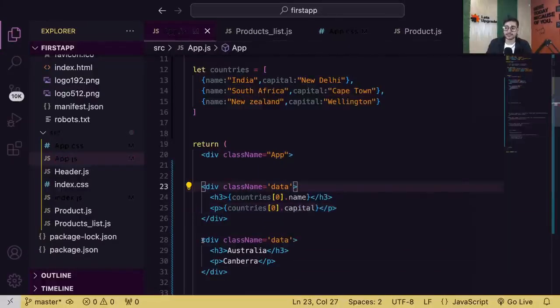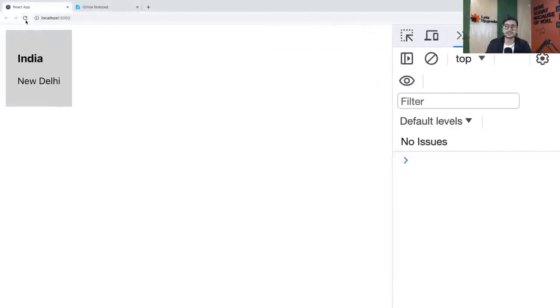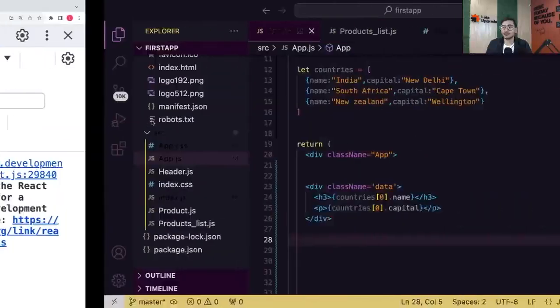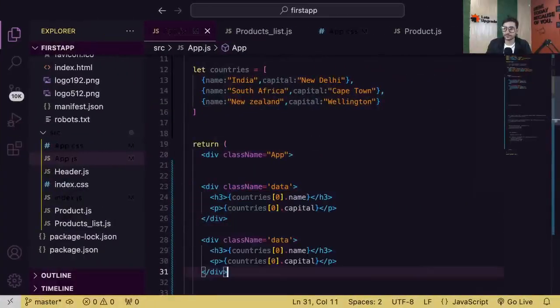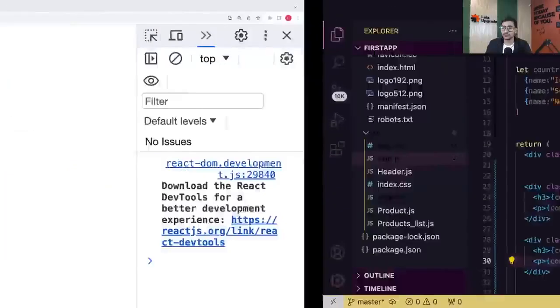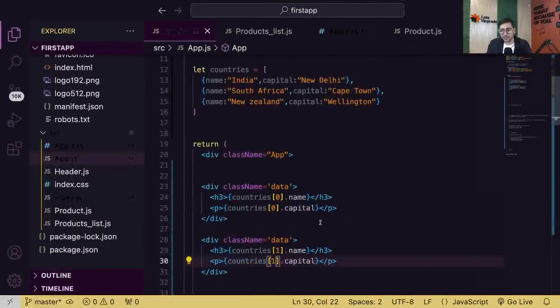So we can do this, guys, and let's see if our data is visible. And see, it is visible. You're getting India and New Delhi. That means if I want the second country, I'll go ahead and write countries of 1 dot name, countries of 1 dot capital. So now I'll get the second country as well. But this is not the correct way because I'm still hard coding. Even though my data is coming from an array of objects, I am still hard coding. Because what if I have 20,000 countries? Am I going to write this div 20,000 times?